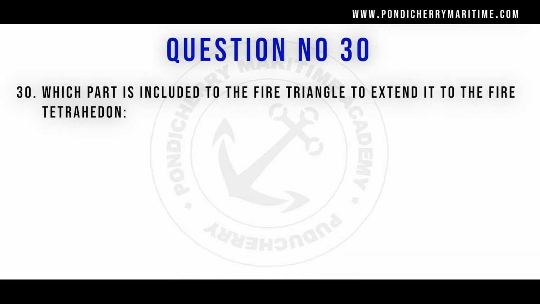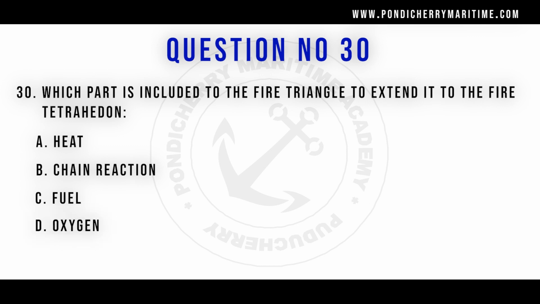Question number 30. Which part is included in the fire triangle to extend it to the fire tetrahedron? Option A, heat, option B, chain reaction, option C, fuel, option D, oxygen. The correct answer is option B, chain reaction. The fire triangle consists of heat, fuel, and oxygen.